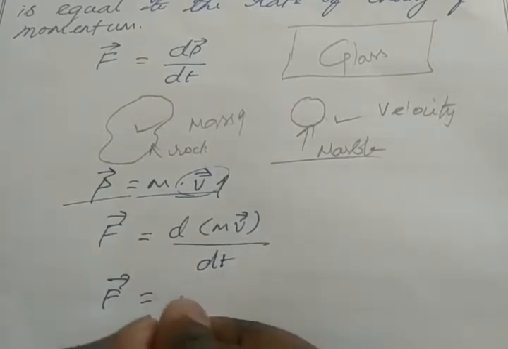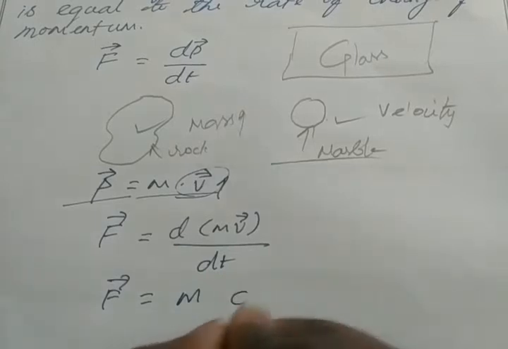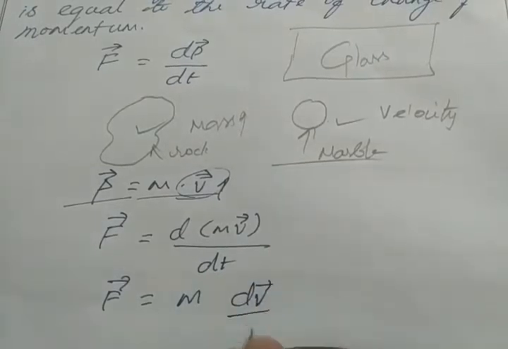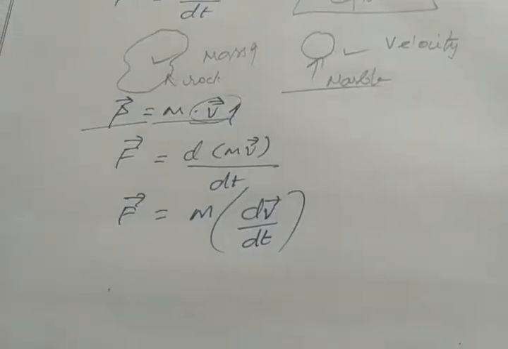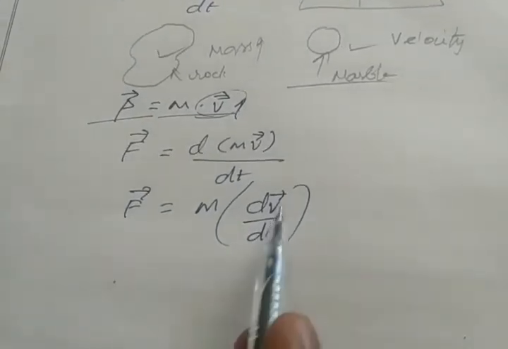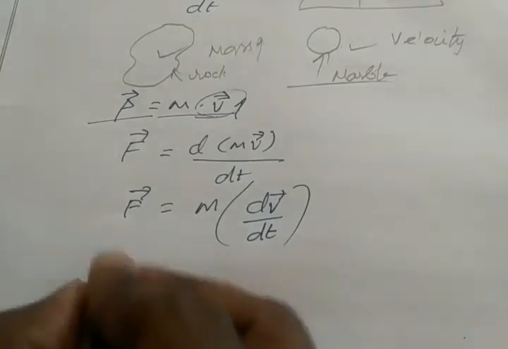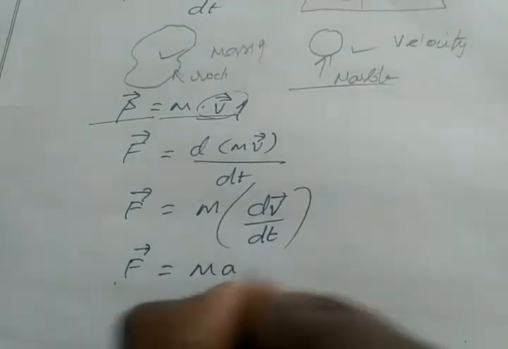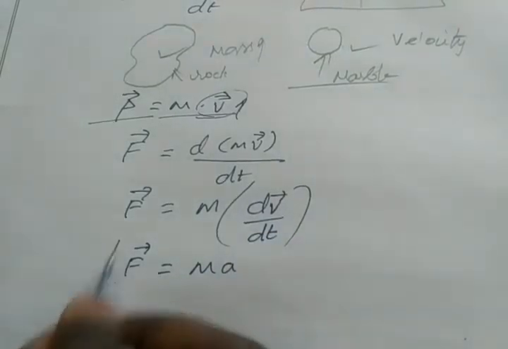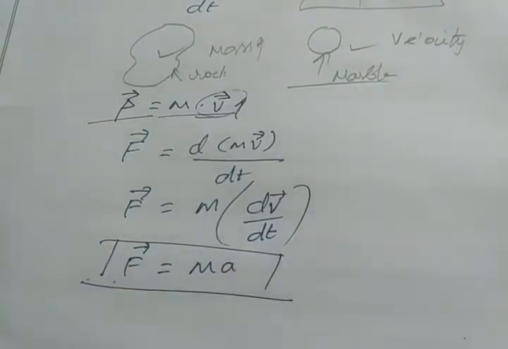F equal to m dv by dt. So what is this dv by dt? Change in velocity with respect to time. Change in velocity with respect to time is nothing but acceleration, right? So our Newton's second law is F equal to ma.